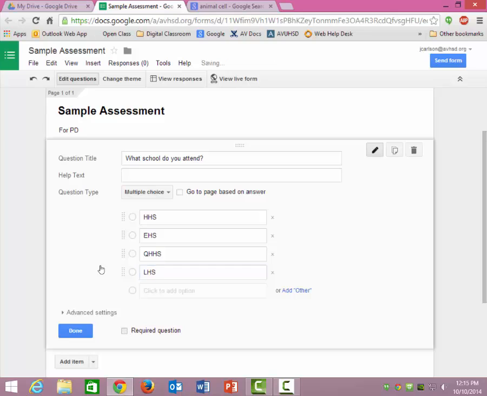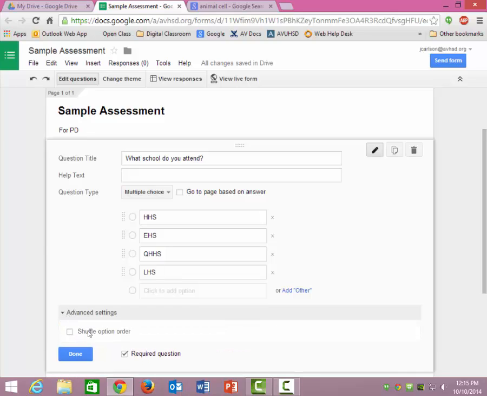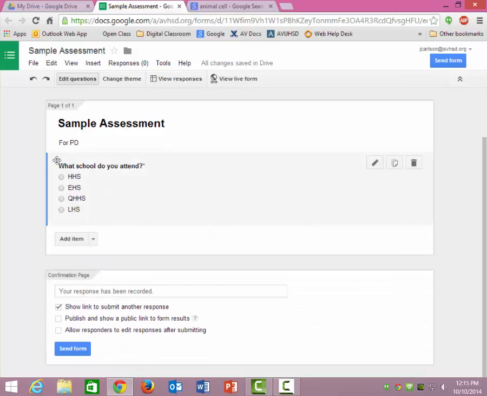I make it a required question if I want them to answer it. I require it. They will not be able to move on until they answer it. And then also in the advanced settings, I allow it to be shuffled, which means the answers can be scrambled. Kind of slows down the copying a bit. And then I say done. And there you go. What school do you attend?